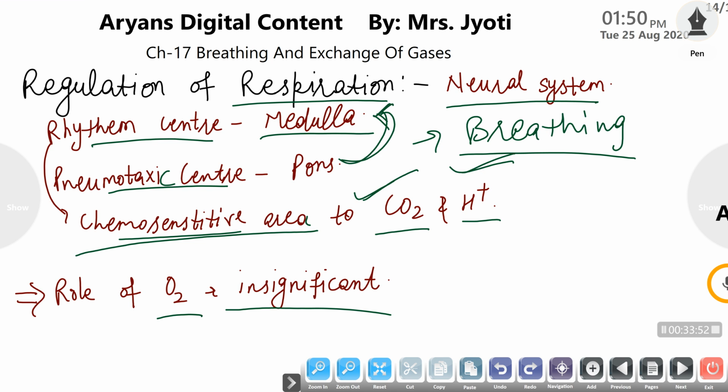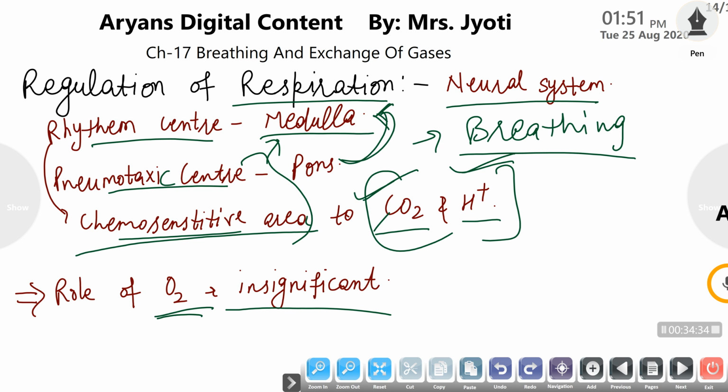When our energy requirement is increased due to any activity, then our oxygen demand is increased, because our cells respire at a high rate, producing a high amount of carbon dioxide and hydrogen ions. These concentrations are received by these particular centers, and they give a signal to the medulla. In response, the medulla provides a signal to our respiratory system, the lungs, that the breathing rate has to be increased, and we start breathing faster and faster to release or neutralize that increased concentration.